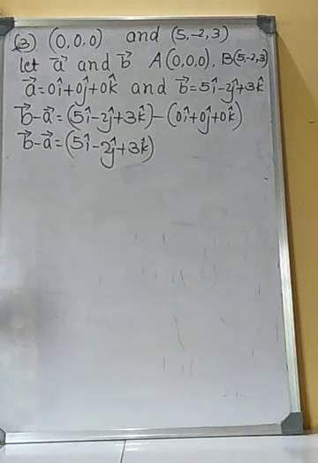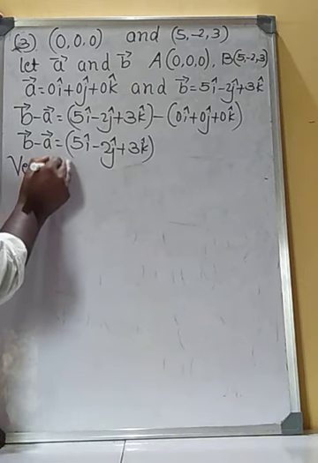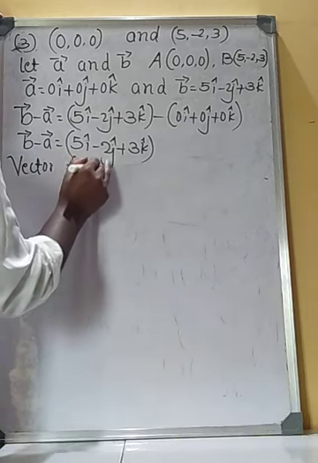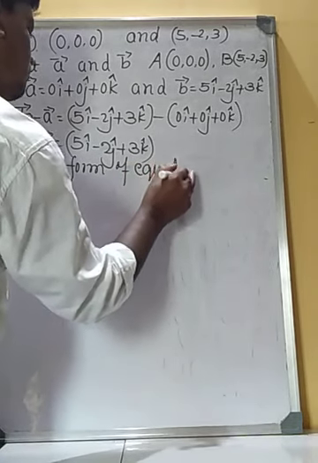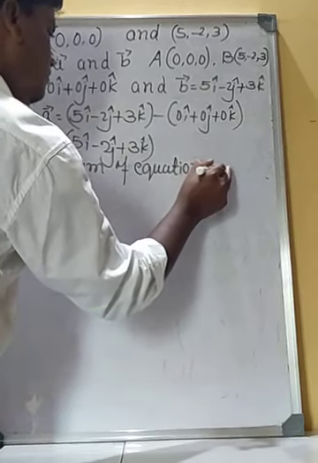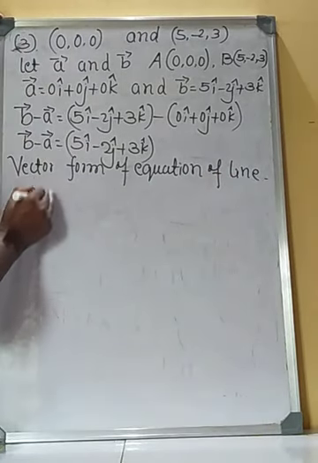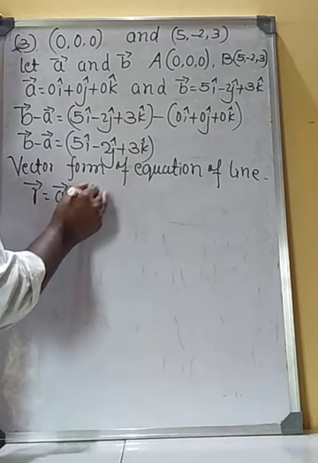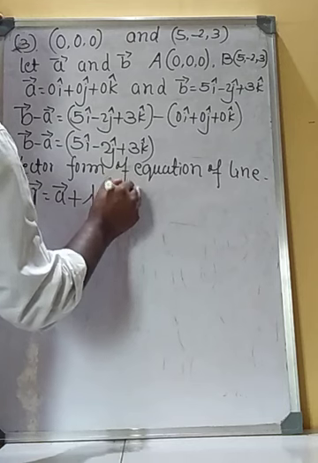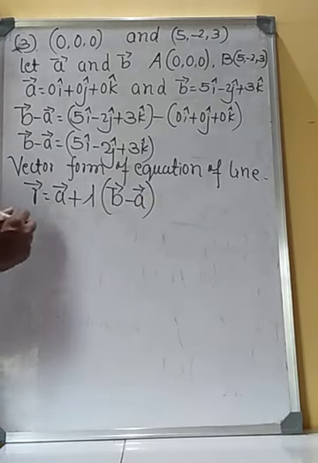Therefore, the vector form of equation of line is given by vector r is equal to vector a plus lambda into vector b minus vector a.